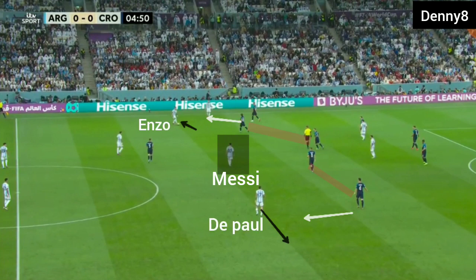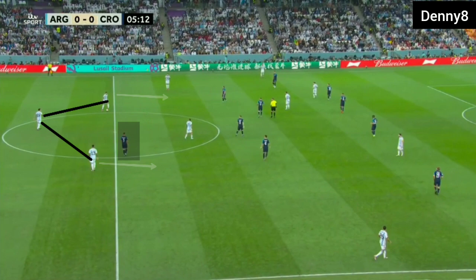Now Croatia's narrow midfield was getting split due to Argentina's midfielders operating wide. When Argentina's wide midfielder had the ball, Perisic and Modric were ready to press Argentina's wide midfielder. Because Enzo and De Paul were operating wide, Croatia's midfield was being split if Modric and Perisic pressed, and Croatia's midfield was getting penetrated. In open play, the Argentine midfielder was dropping in and creating a 3 versus 1 situation in front of Croatia's initial line.